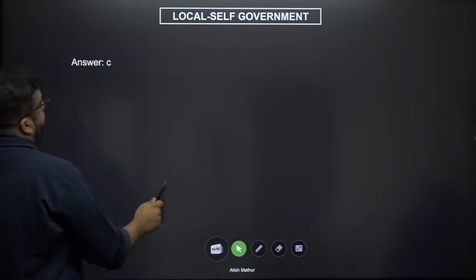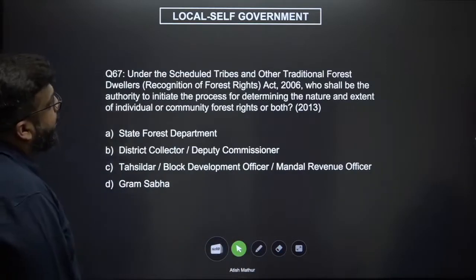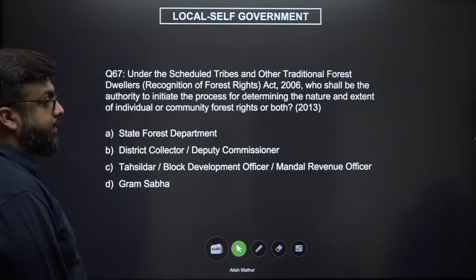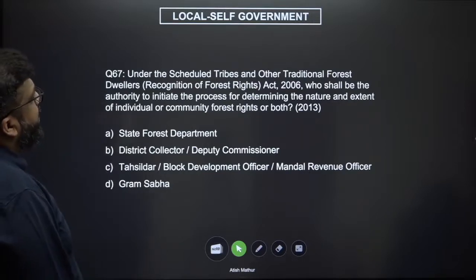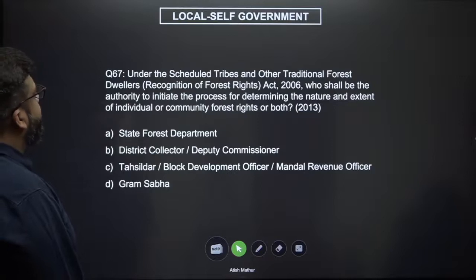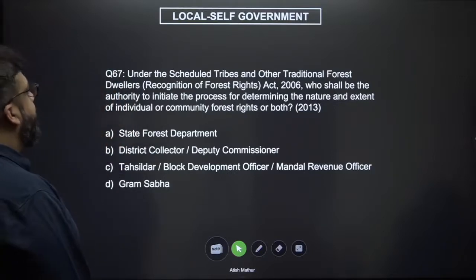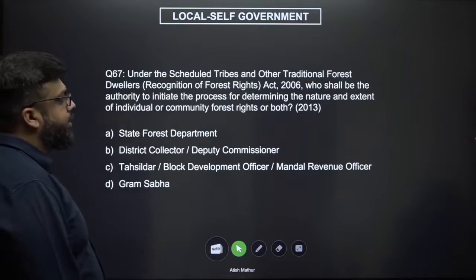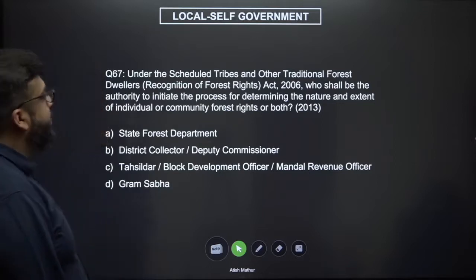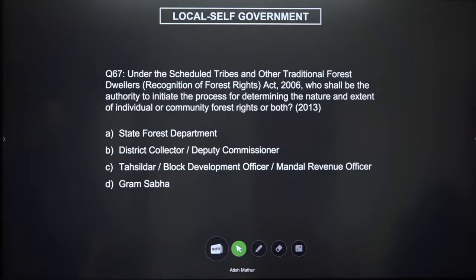Okay. Next. Under the schedule, this is a tough question but a very easy one actually at the same time. Under the Scheduled Tribes and Other Traditional Forest Dwellers Recognition of Forest Rights Act of 2006, who shall be the authority to initiate the process of determining the nature and extent of individual or community forest rights, or both, right?